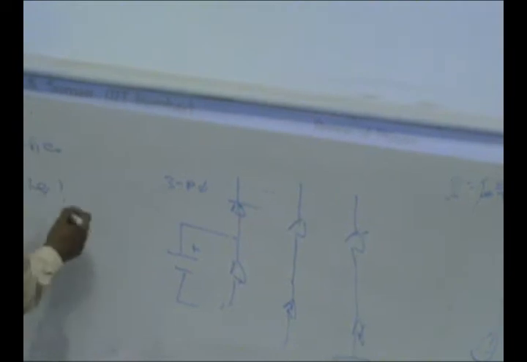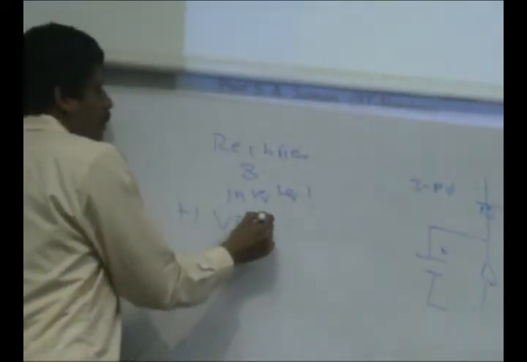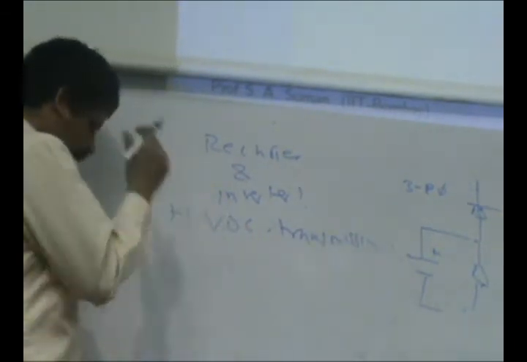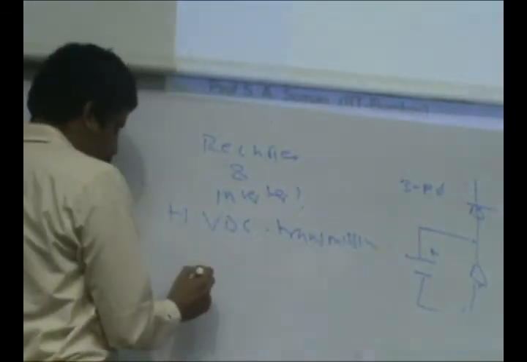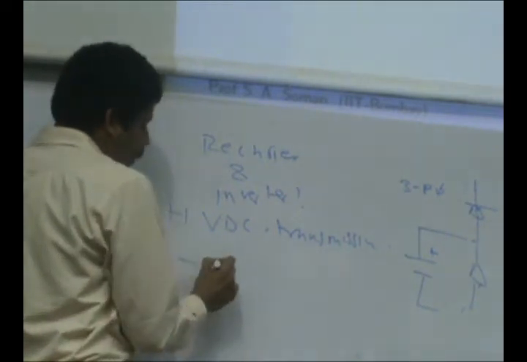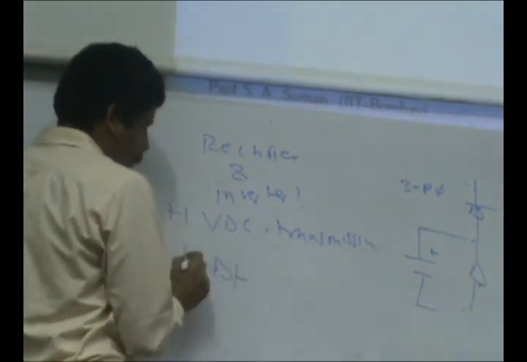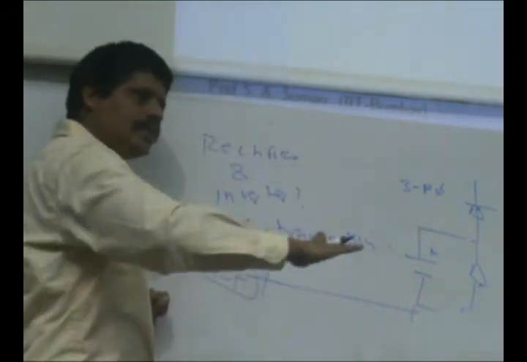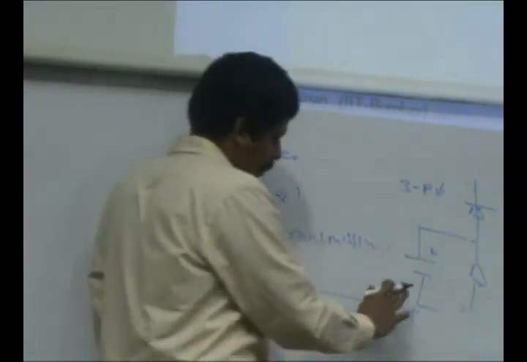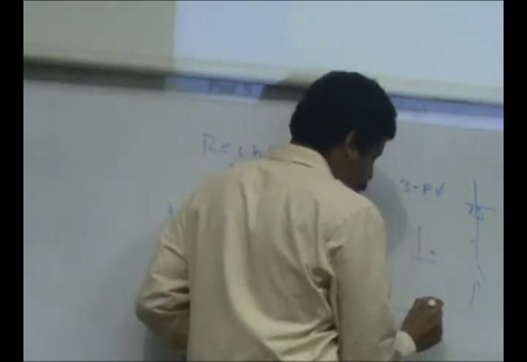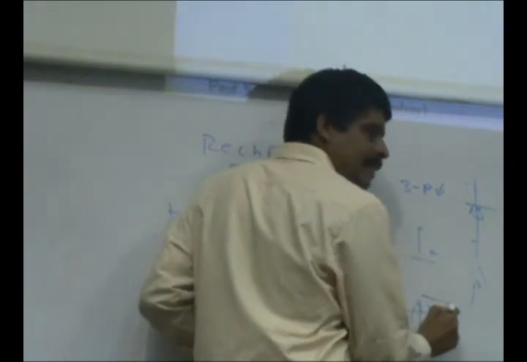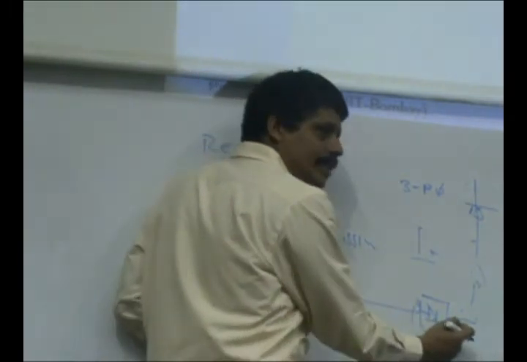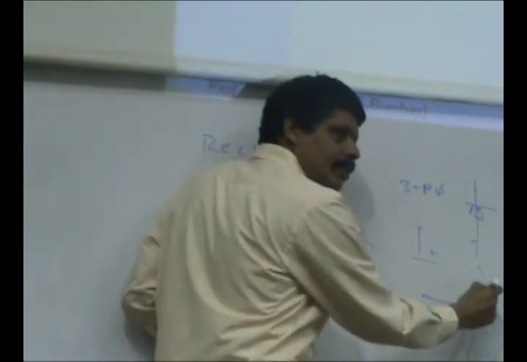That's essentially what, for example, a high voltage DC transmission does. In an HVDC line, you are converting AC first to DC through a rectifier, then putting a long distance transmission line and transmitting the power. At the other end, again you have an AC system, so you convert it back from DC to AC and then feed it into the grid.